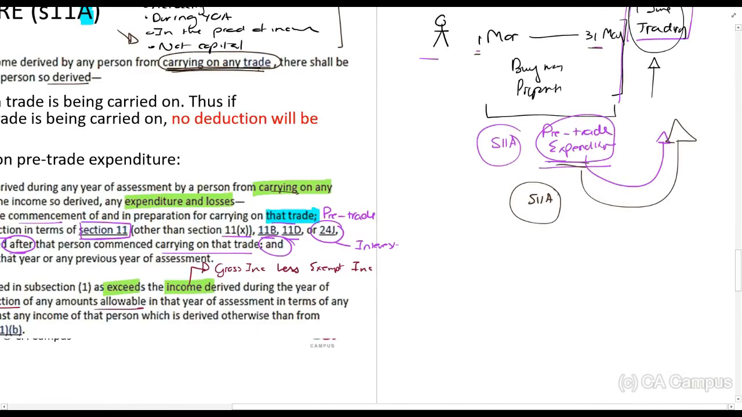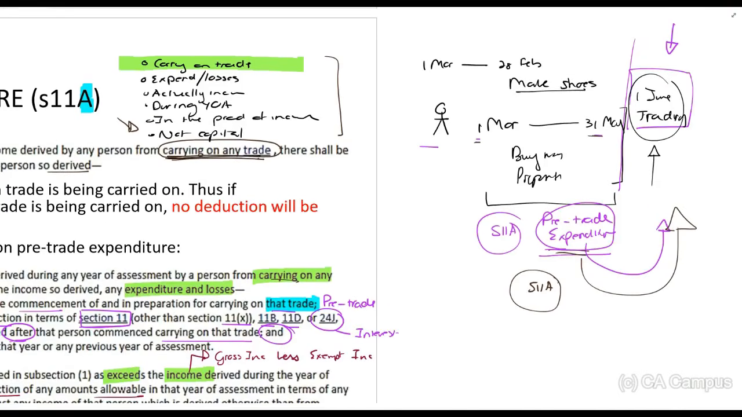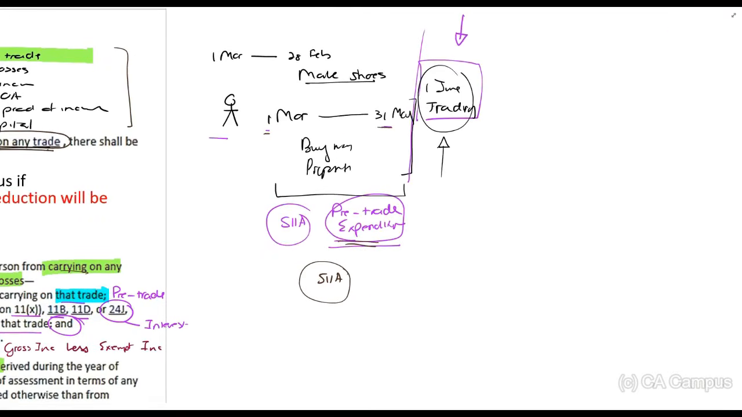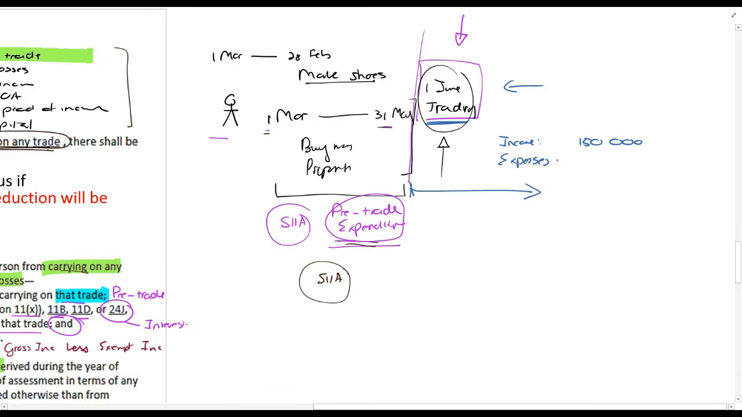They say this, once you start trading. If I take you back to this example, remember in our example this person started trading on the 1st of June. Now let's say they make income, so gross income less exempt income, of 150,000 rand, and the expenses incurred after they started to trade, so after the 1st of June, the actual expenditure, those expenses are, let's say, 80,000 rand. That leaves us with 70,000 rand.